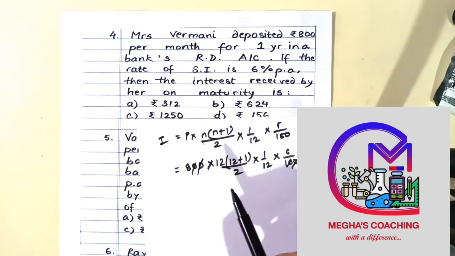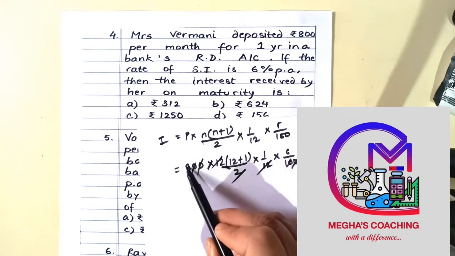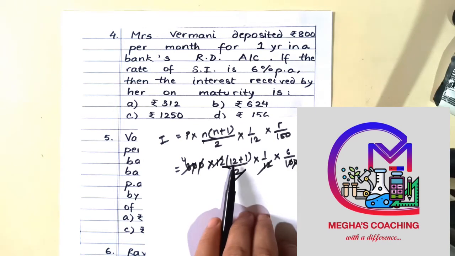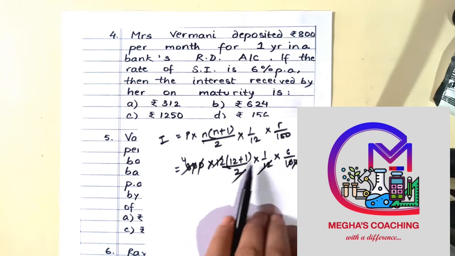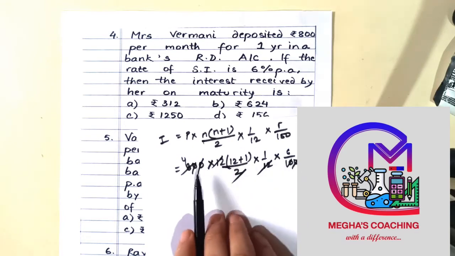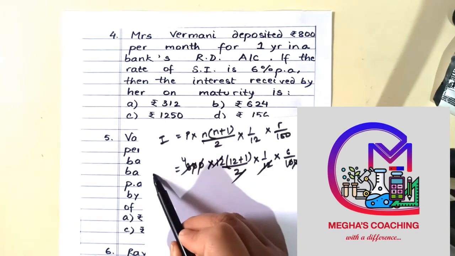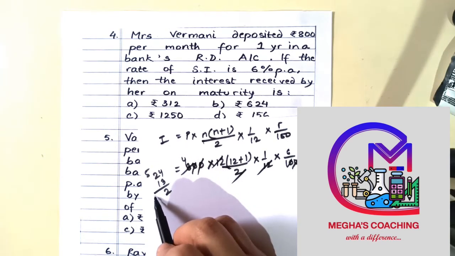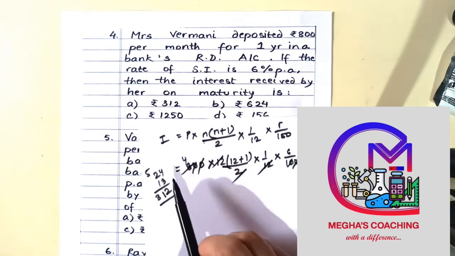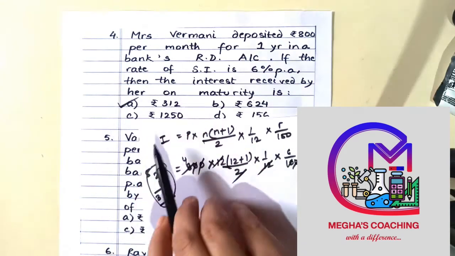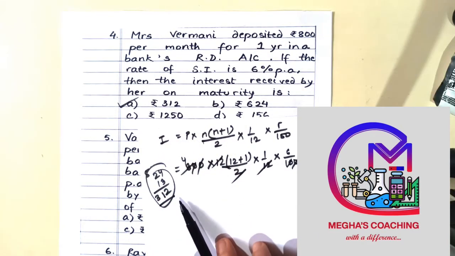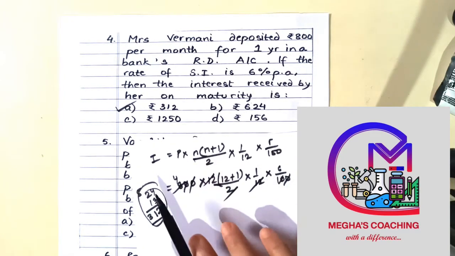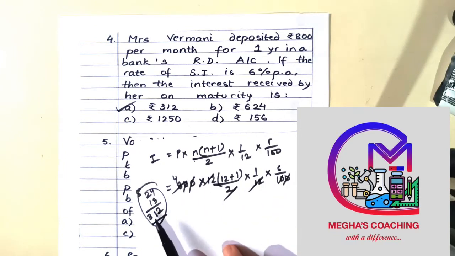6 by 100. 0 cut. 12 cut. 2 8 cut. 4. So basically it is 6 4s are 24 into 13. So just do that and I'm sure you'll get the answer. 26 plus 5, 312 is the interest which she gets. So option A is the correct option over here, children. Please go through this question. It's a nice question. You just put the correct formula and substitute the values and calculate.